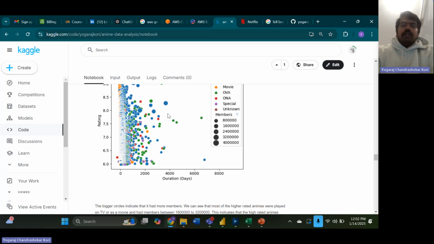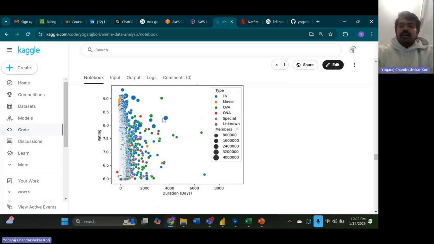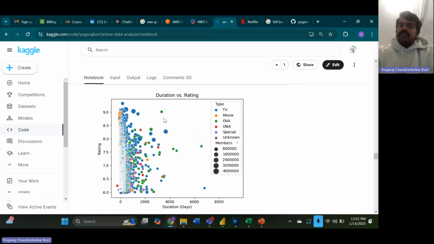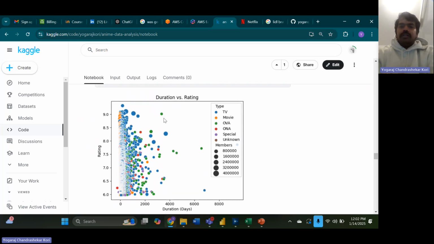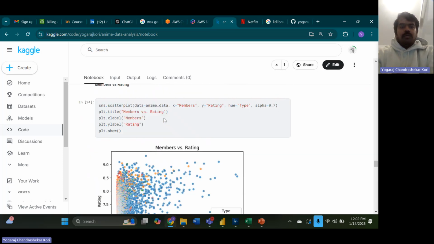As you can see here, the longest animes don't really have a huge number of people watching them. Look, this says a lot, because if you want to create a new anime and it's a very long anime, then it's going to affect the member base, because no one wants to see an anime which runs for like 1,000 days. People want to see shorter and sweeter animes. So this tells us to make your anime shorter if you were making an anime right now.